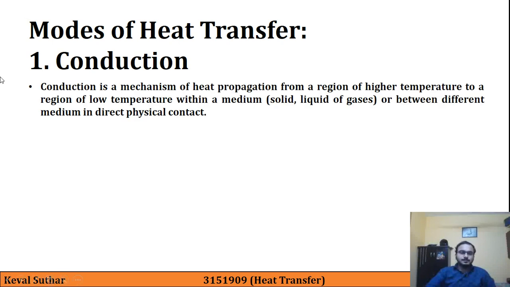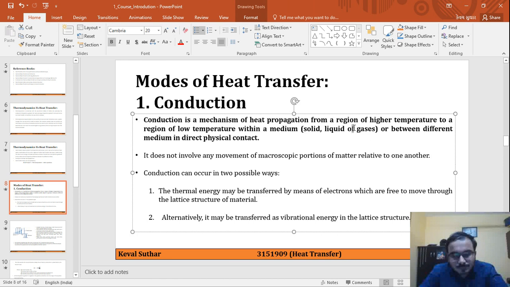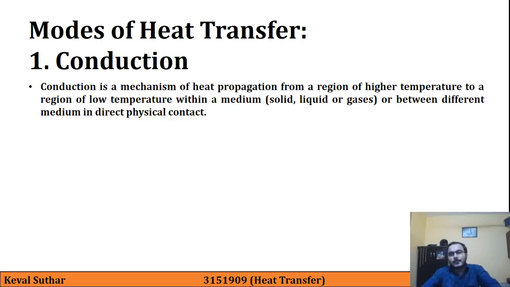Conduction is a mechanism of heat propagation from a region of high temperature to a region of low temperature within a medium. The medium can be solid, liquid or gas, or between different media in direct physical contact.